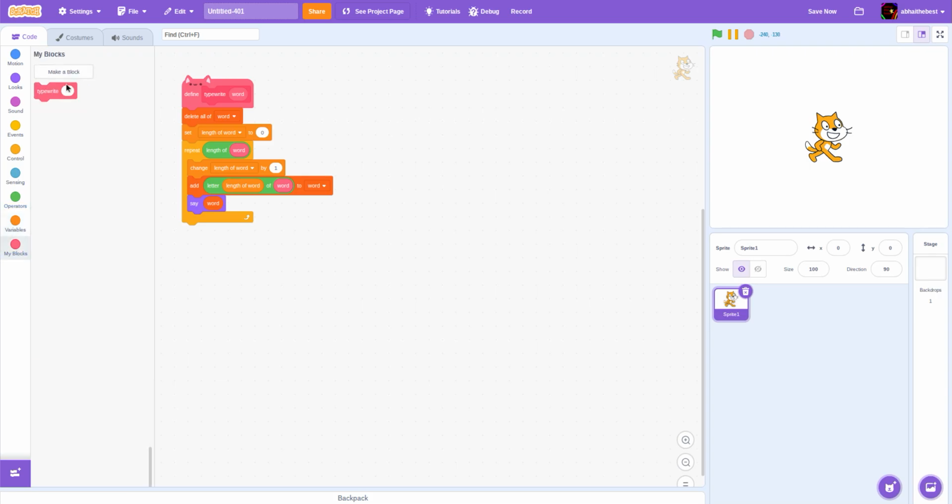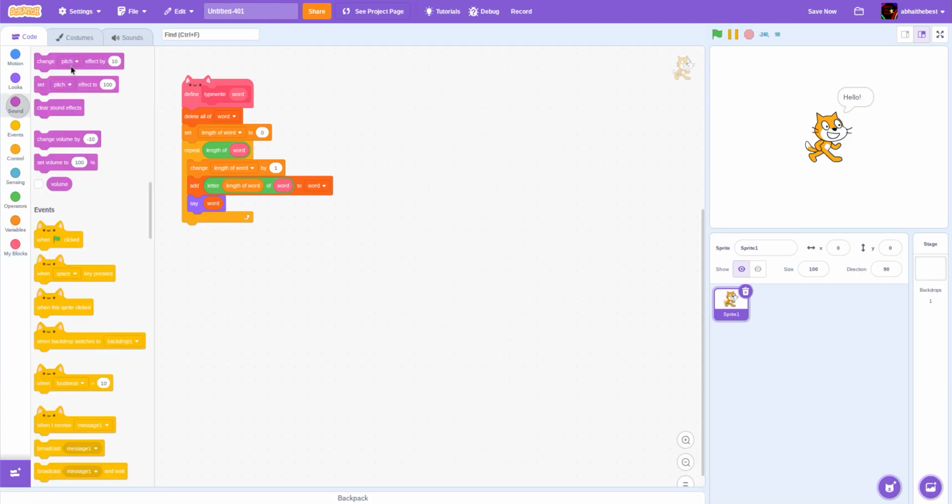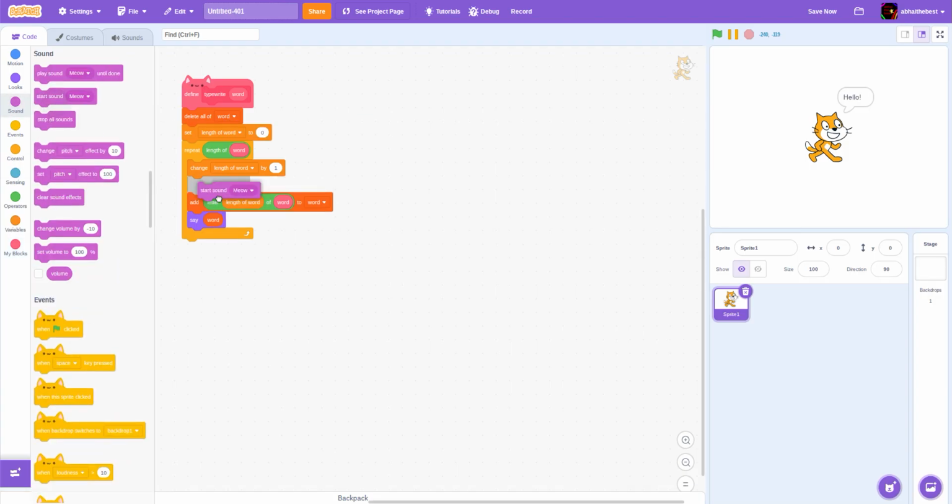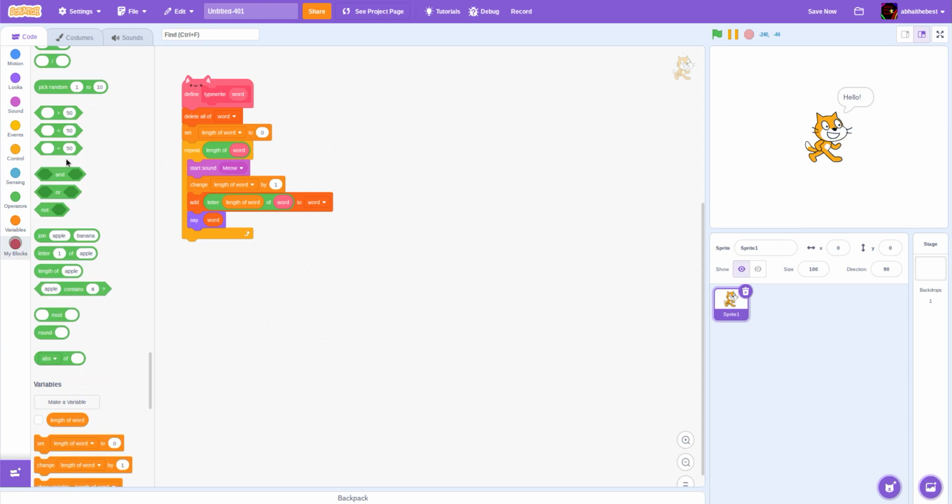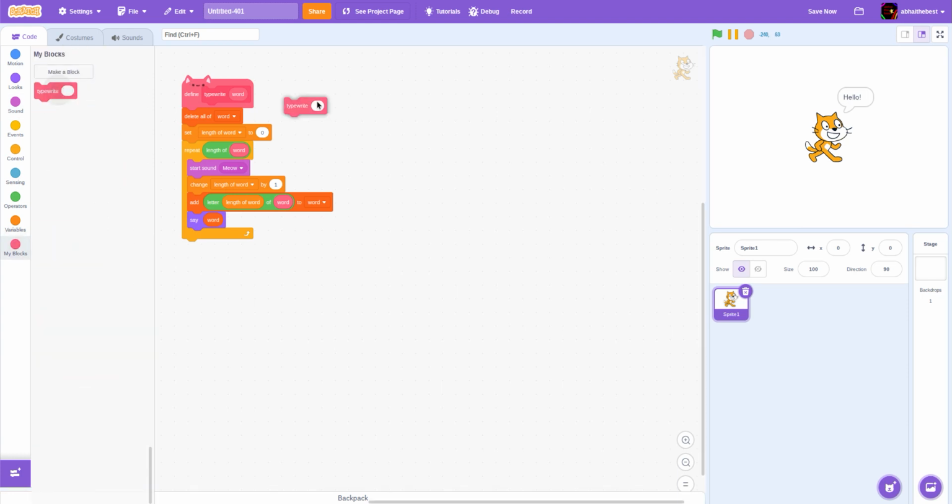So now what happens if I type write hello? Yep, it says hello like that. If you want to add sound, just go to sound and select start sound, whatever sound you want. So then type write I am Scratch cat.